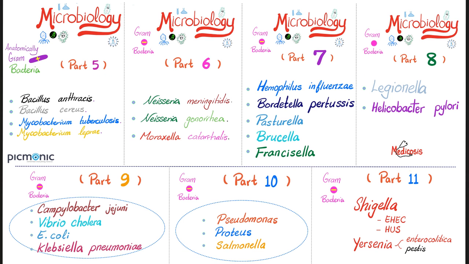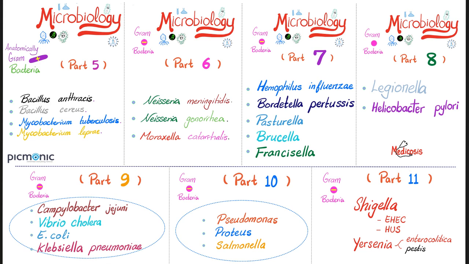In part 5, we covered Bacillus anthracis, Bacillus cereus, Mycobacterium tuberculosis, and Mycobacterium leprae. In part 6, I taught you about Neisseria meningitidis, Neisseria gonorrhoeae, and Moraxella catarrhalis. Part 7 dealt with Haemophilus influenzae, not to be confused with the influenza virus, because Haemophilus influenzae is a bacterium, but influenza virus is a virus. Bordetella pertussis, which causes whooping cough, Pasteurella, Brucella, and Francisella. In part 8, we talked about Legionella and H. pylori, which is a cancer-causing bacterium.